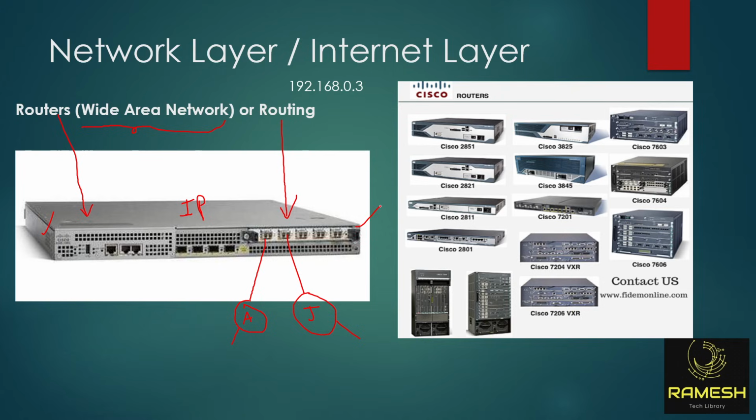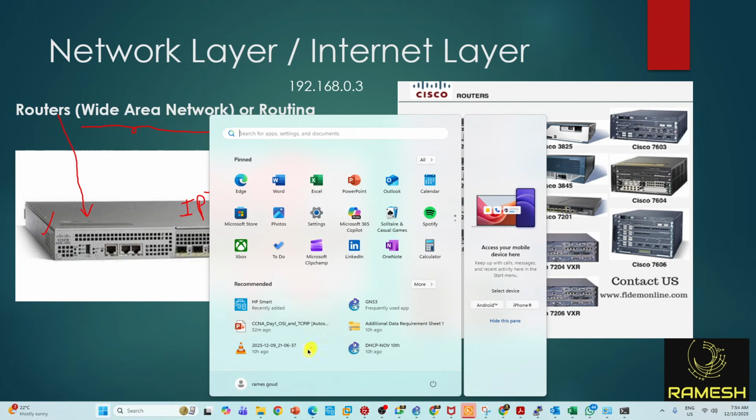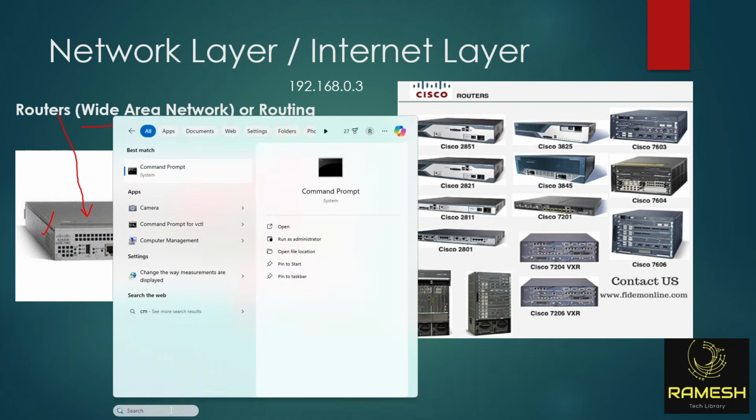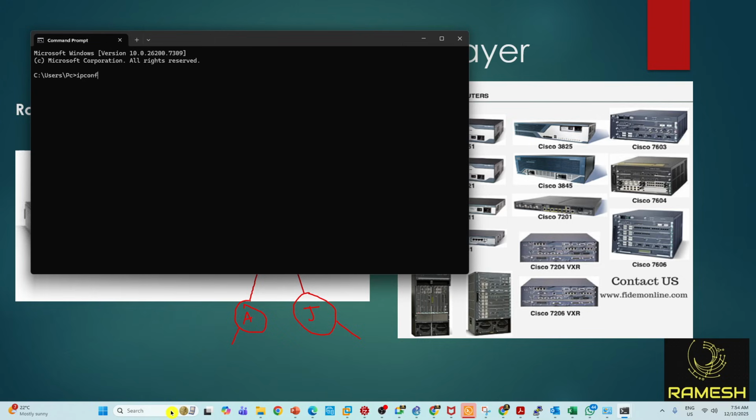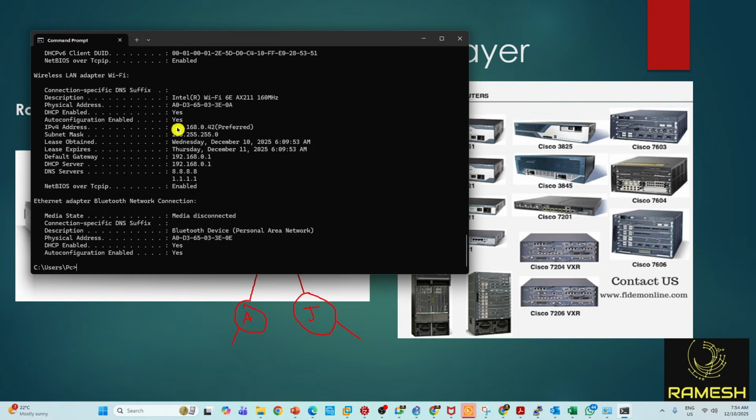So a router is a layer 3 device, and a router can only understand IP addresses. This IP address is called a logical address. It means you can use whatever IP address you want. If I want to see my computer's IP address, ipconfig is a command. I'm using Wi-Fi, right?